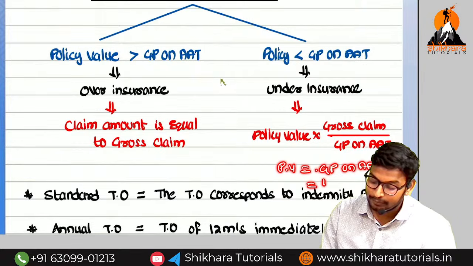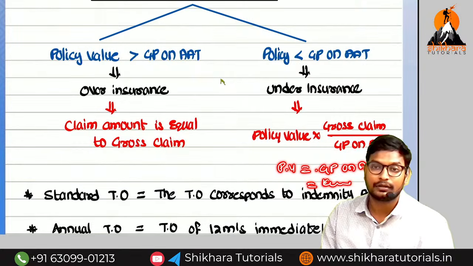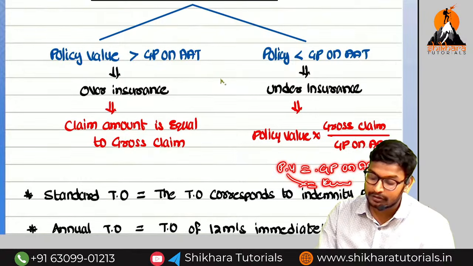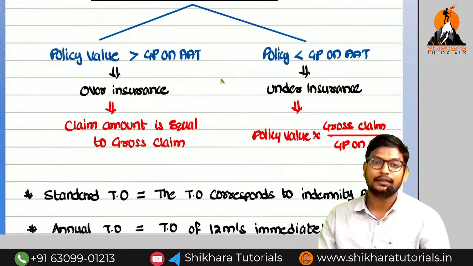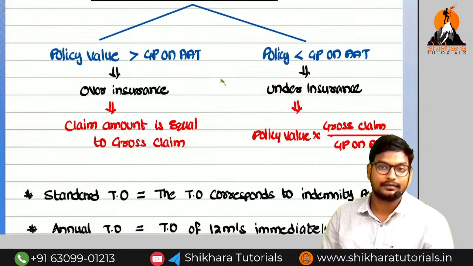That means, what is the amount we are going to get from the gross claim? How will we get it? By cross multiplication: policy value into gross claim divided by gross profit on AAT. This is called the average clause. Are you getting the point?